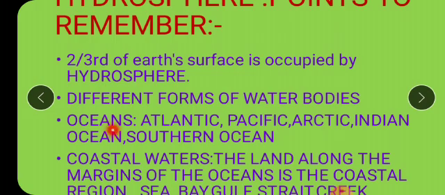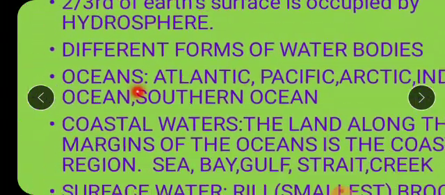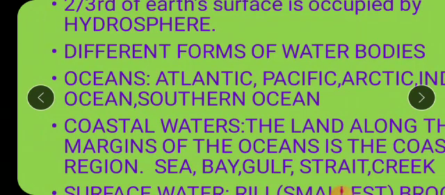Which are they? So first we have to start with the oceans. You know very well, oceans, they are the big major water bodies. Big water bodies, children, on the earth are said to be the oceans. In Marathi we say Mahasagar, isn't it? Oceans. So which are the important oceans that we see on the earth?